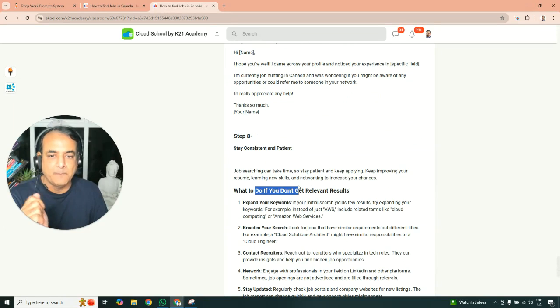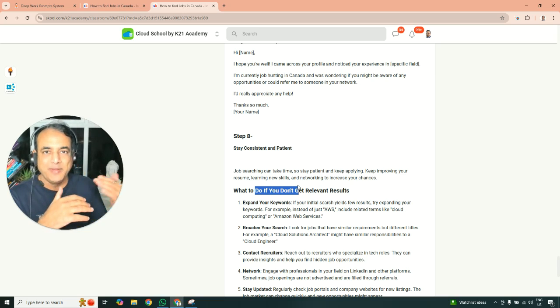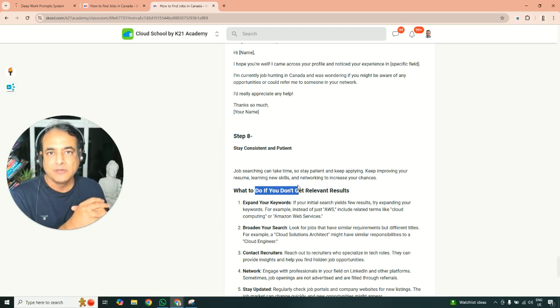And then the final step is making sure that you are consistent and have patience. I know it's not going to be an easy task, especially in the first 2 or 3 weeks, when you're continuously posting and you'll see no results coming. But they'll build up. As a typical human being, you have to touch base at least 7 or 8 times before people start paying attention. So make sure you hit the recruiters every week or so, but also apply to at least 2 jobs every day, in my view, minimum 2 jobs.